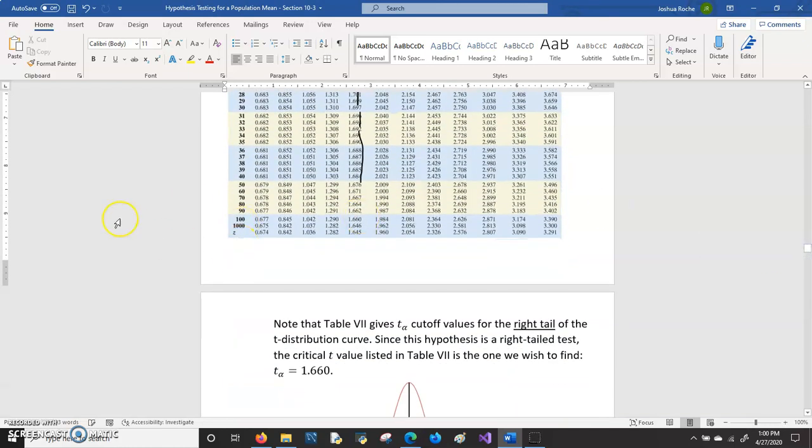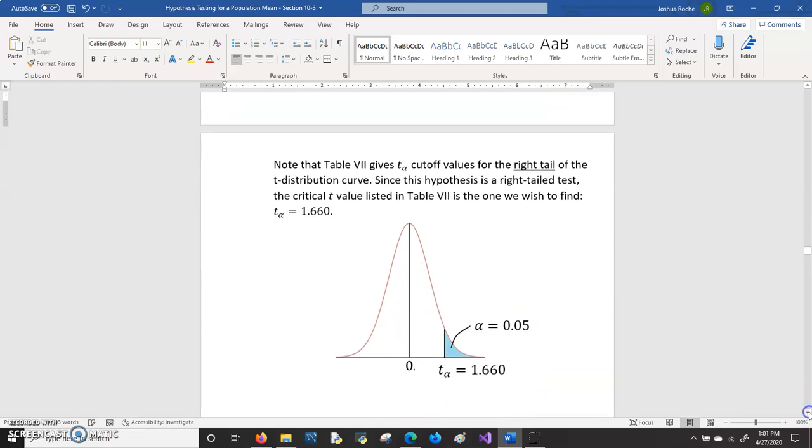Here's 100 degrees of freedom. It looks like they're lining up at 1.660. So that is the value of our cutoff t-value.